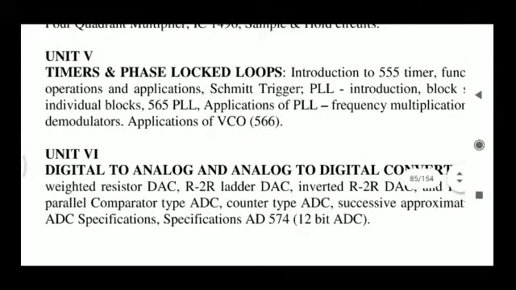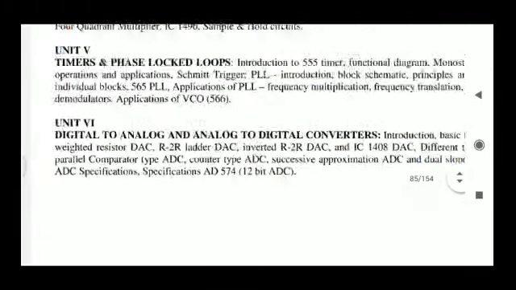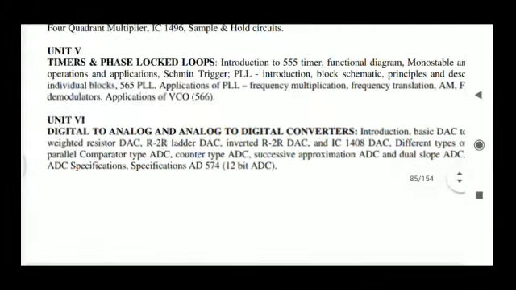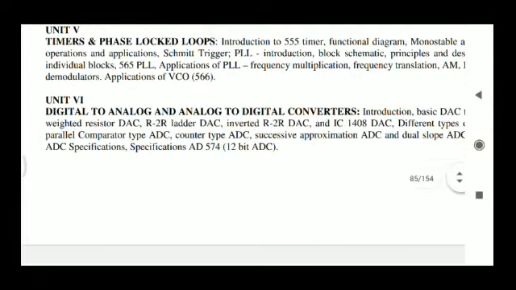So we are going to cover these three ICs in this fifth chapter, and how to implement monostable and astable using the 555 timer in this fifth chapter. And finally, coming to the sixth chapter. The sixth chapter is going to discuss digital to analog converters and analog to digital converters. These are mainly used where we want to transfer the data from one end to another end.